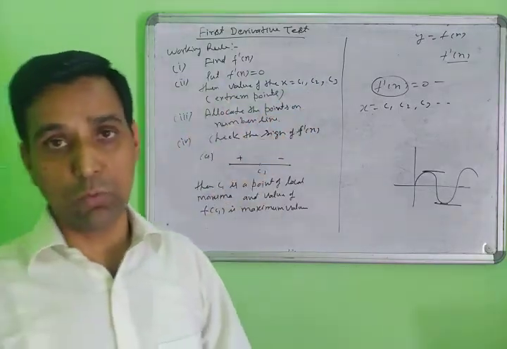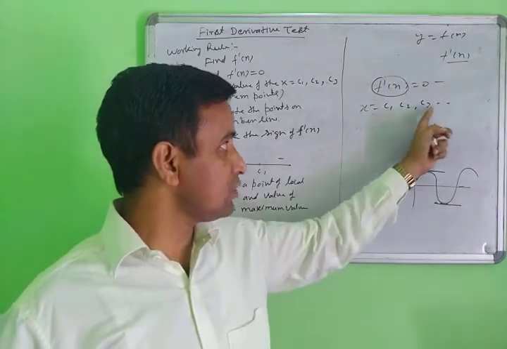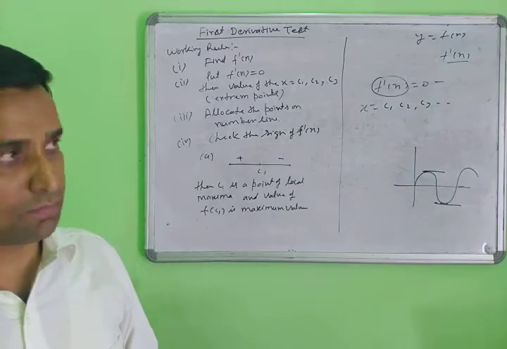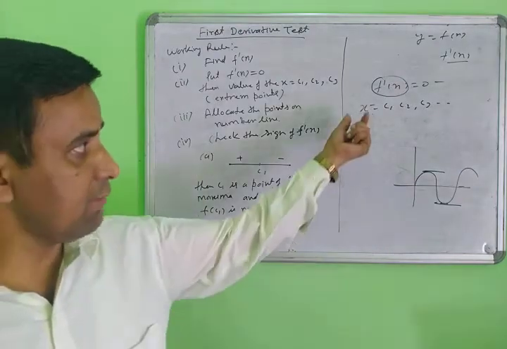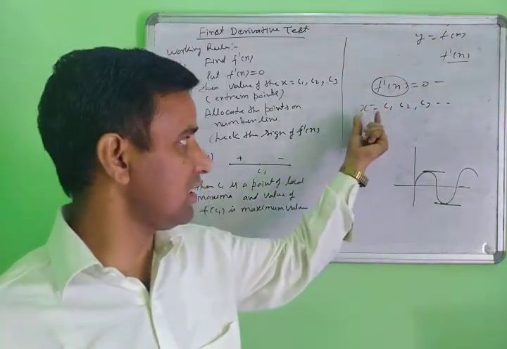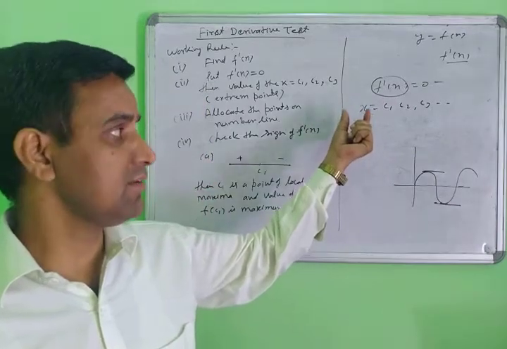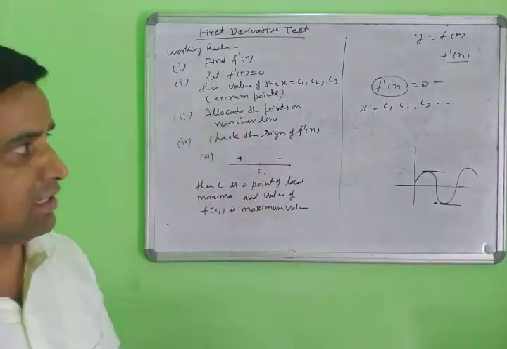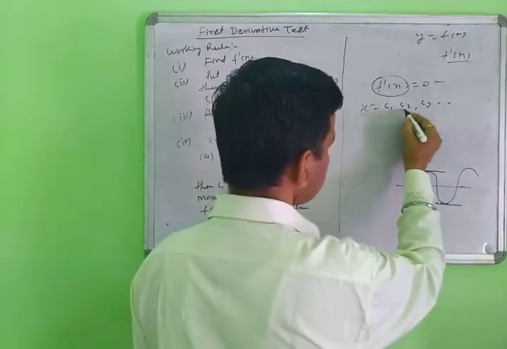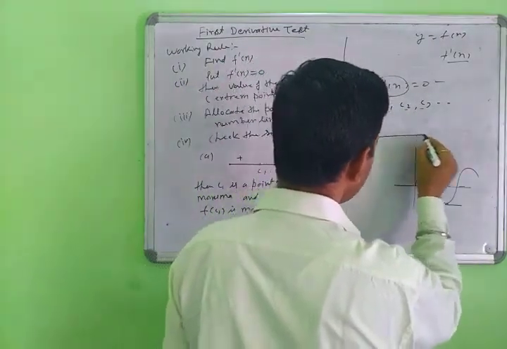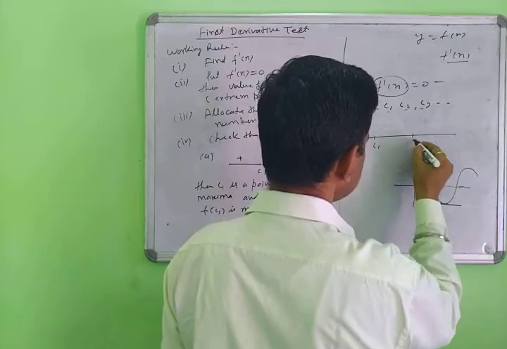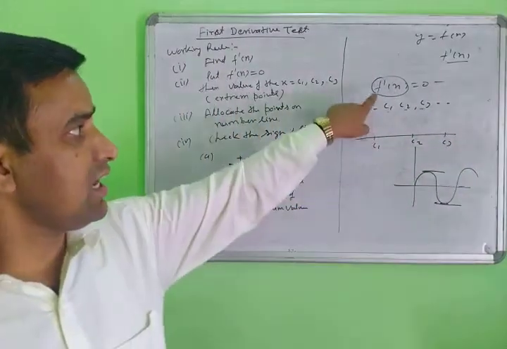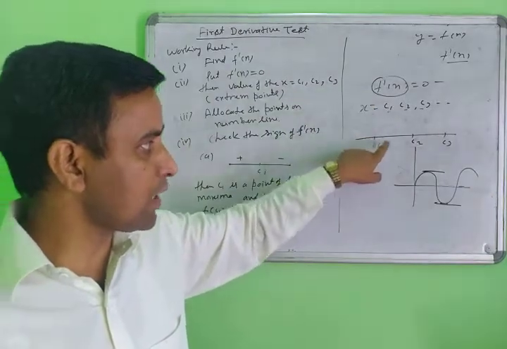The name of these values you are finding, C1, C2, C3, is the extreme points of x. After that, allocate the points on the number line. Suppose you are finding C1, C2, C3, allocate them on the number line. How many will you find there? Then you allocate them on the number line.